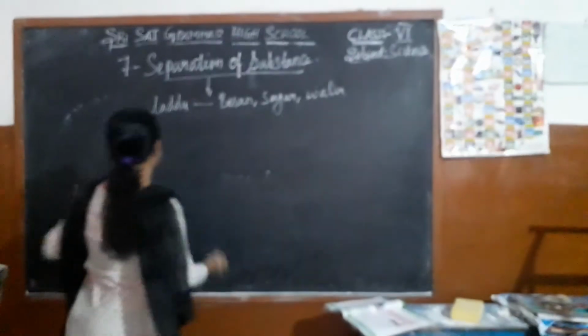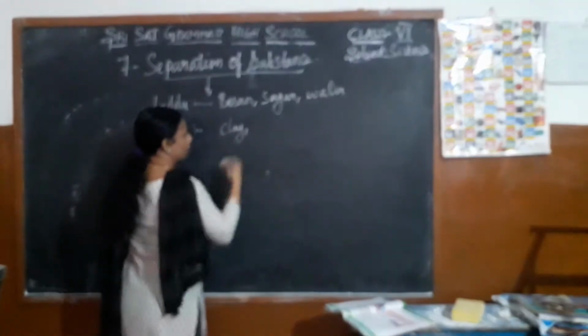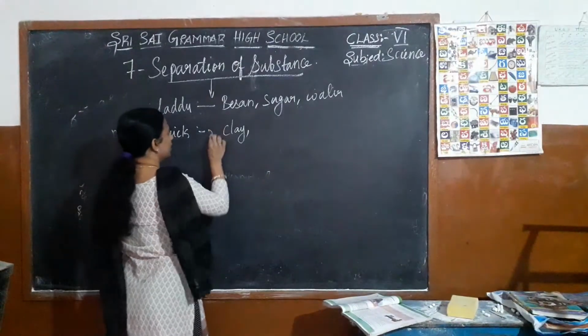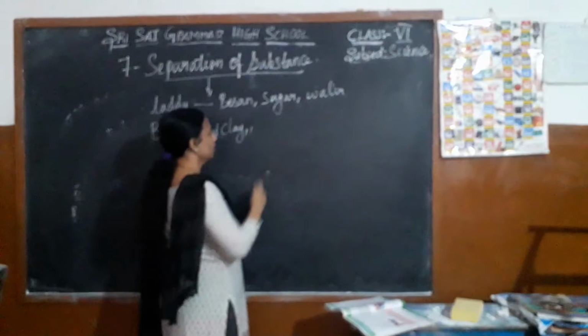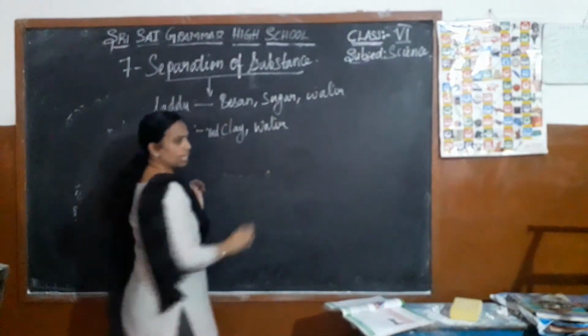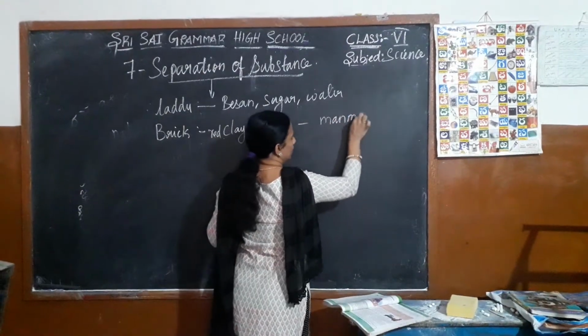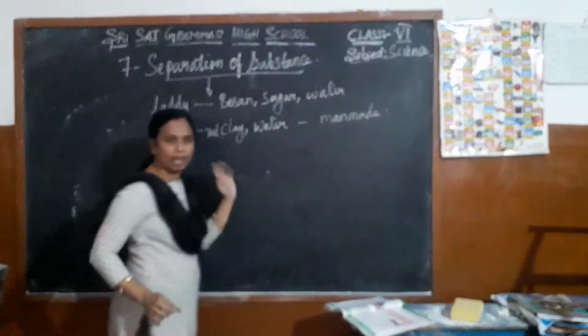Yes, it is man-made. To make a brick, what do we require? Clay, red clay, and then water. So it is also man-made, made by man only.